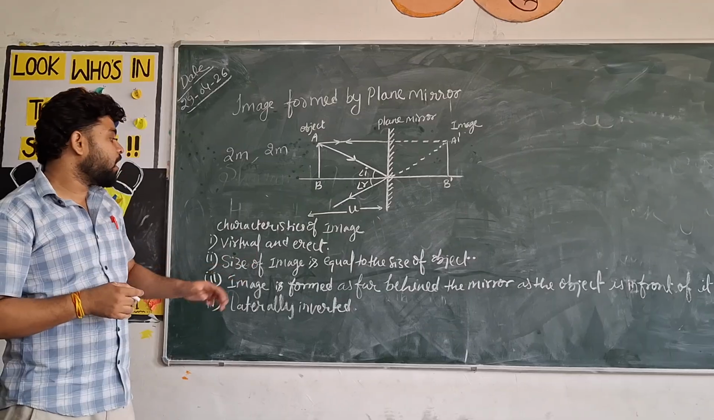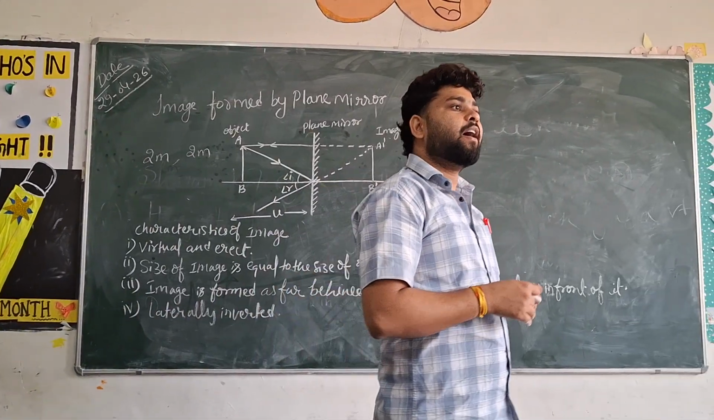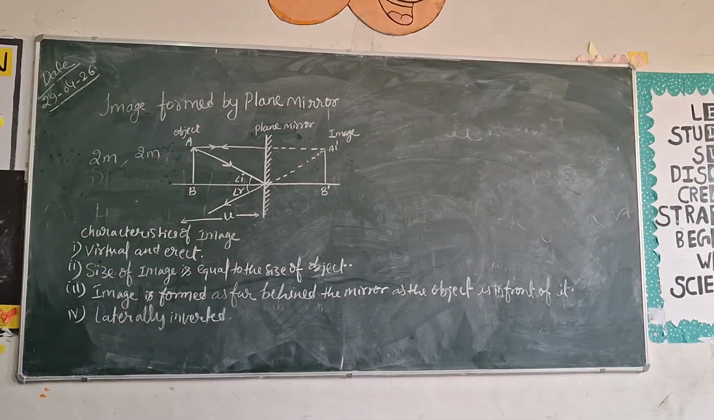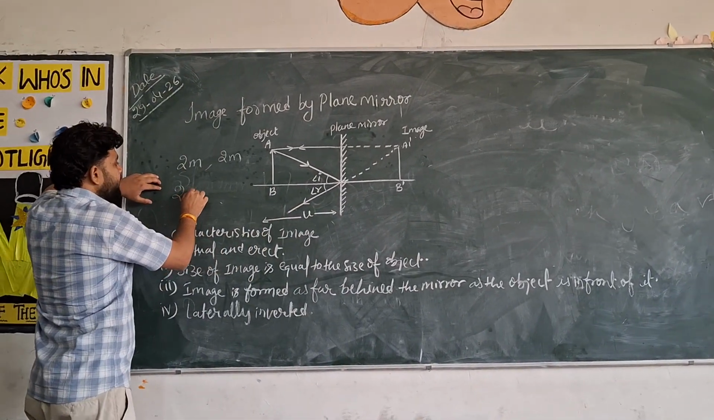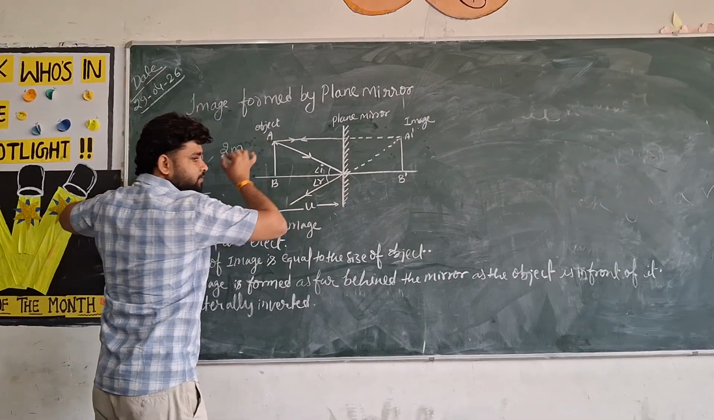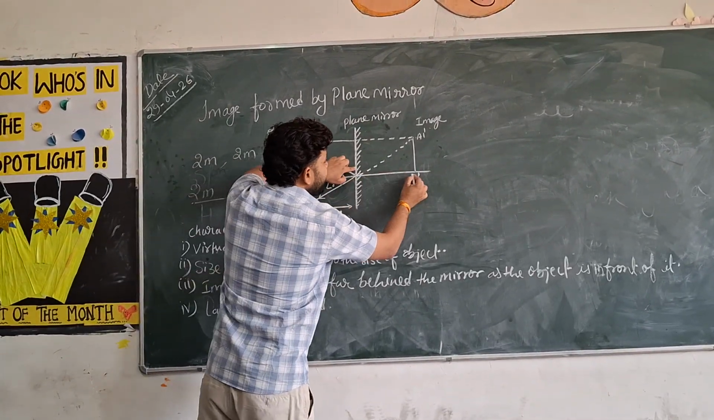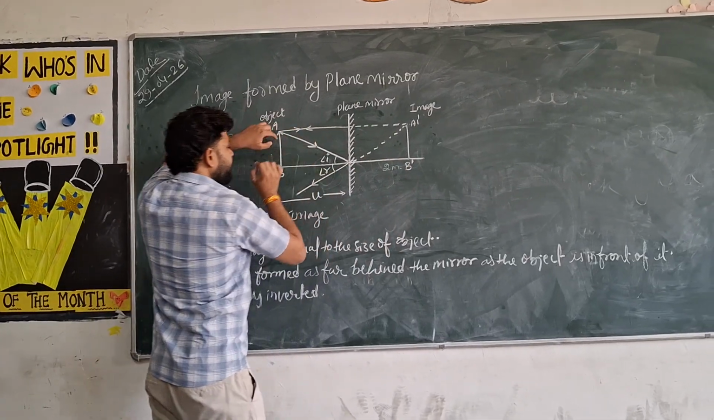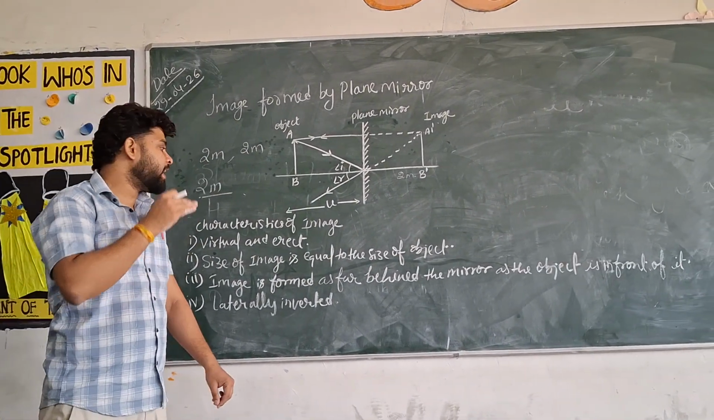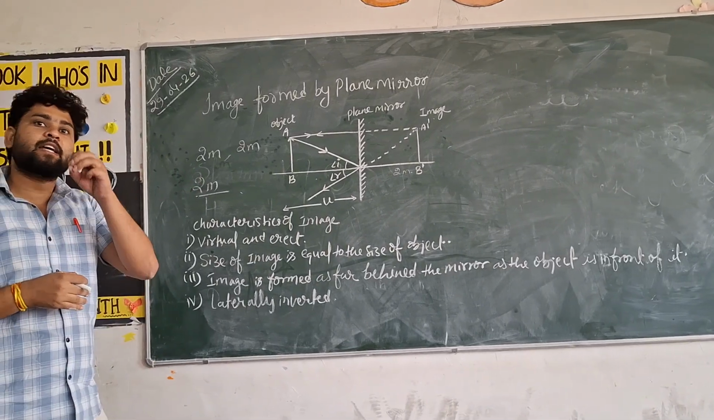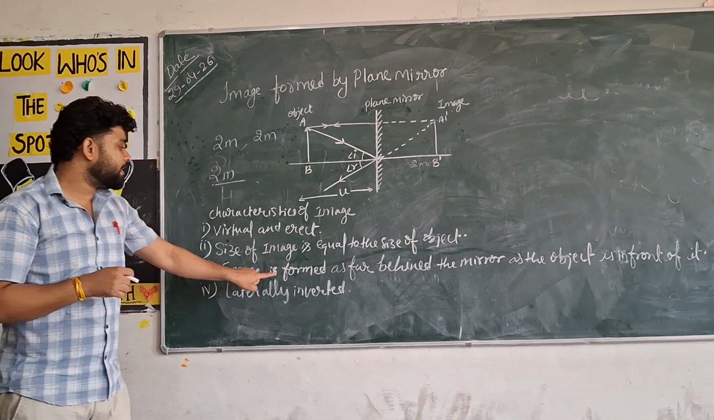Further, image is formed as far behind the mirror as the object is in front of it. Means, suppose object is 2 meter away from the plane mirror. In front of it, it forms the image 2 meter behind the mirror. So we can say that image is formed as far behind the mirror as the object in front of it.